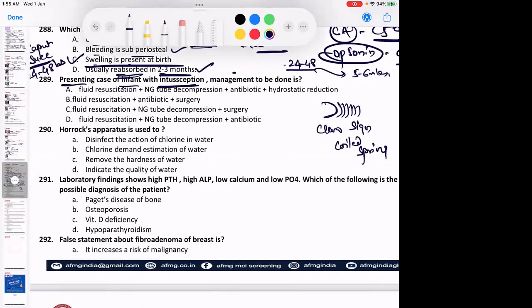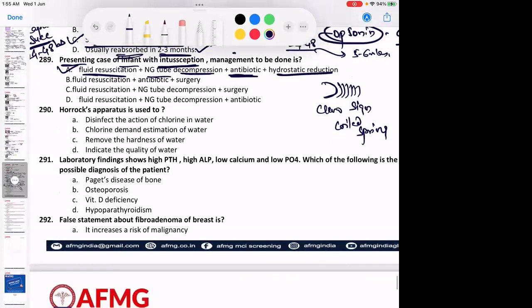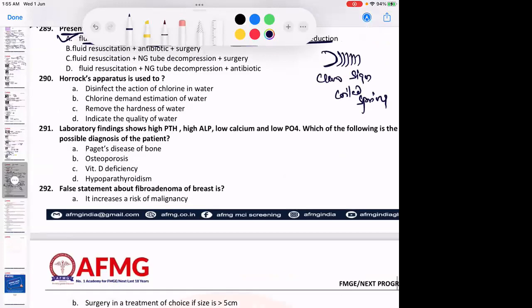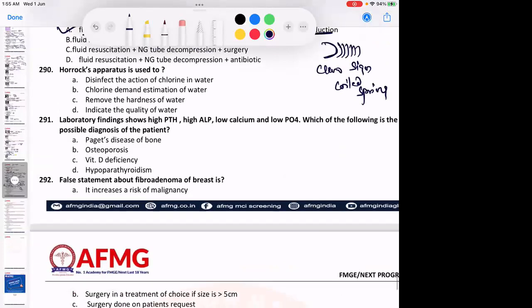So best treatment would be option A. That is fluid resuscitation is given to the patient. Nasogastric tube decompression is done in the patient along with antibiotics to prevent any further secondary bacterial infection, and hydrostatic reduction is done. No issues with this. Remember, hydrostatic reduction is better than pneumatic. Water is better than air. So all of these things will be done. Red currant jelly stools are seen in cases of intussusception.